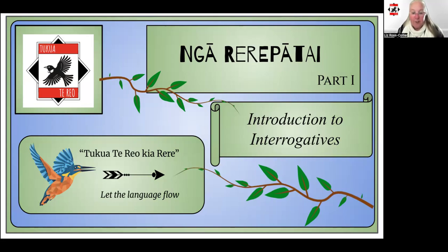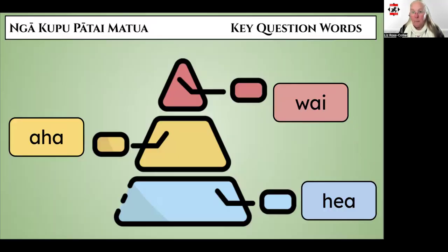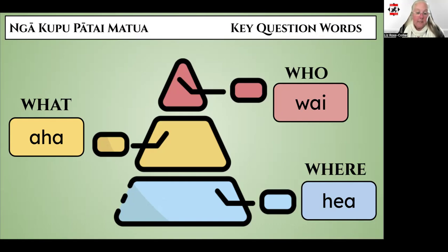In this video, I'll be introducing you to the first set of kupu pātai or tūpatai, question words. The kupu that we're starting off with today are wai, aha, and hea. Wai is used when we want to ask who. The second question word is aha, which means what. A little tip to remembering this one is that the word what has the word ha in the middle. The last one I'll be showing you is hea, which means where. All of these words are called kupu pātai or tūpatai, question words.